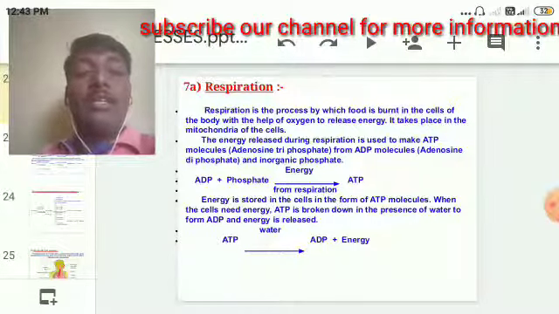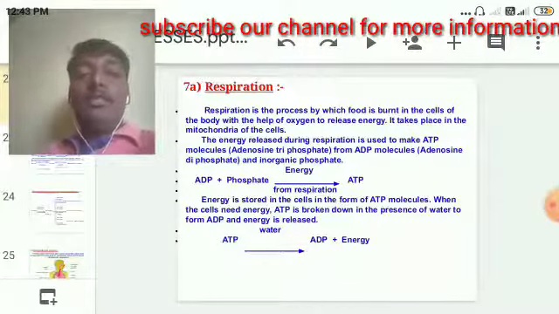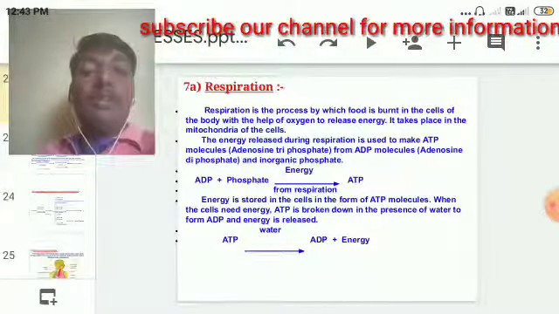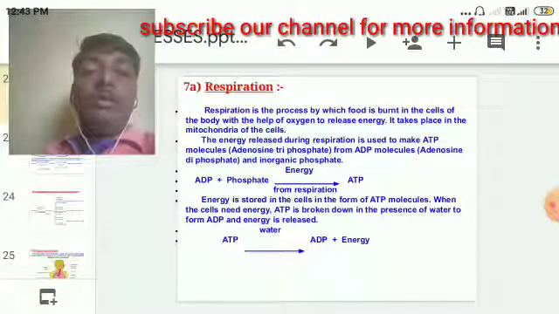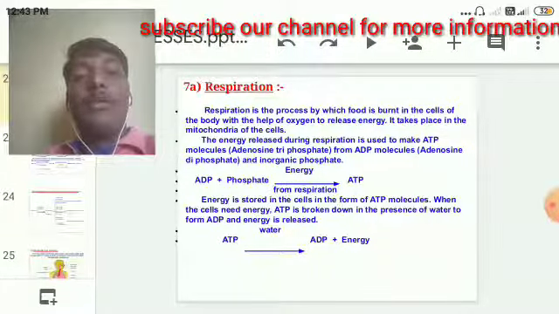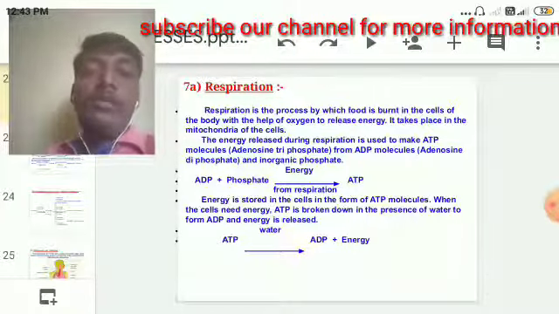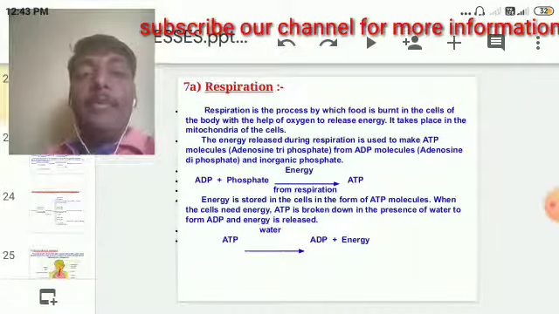So we are seeing here the second point, a very important one. Whatever energy is released, how is ATP formed? ADP is already present in our cells. ADP means adenosine diphosphate molecules are present, and along with inorganic phosphate they combine to form adenosine triphosphate. In this way ATP is formed.